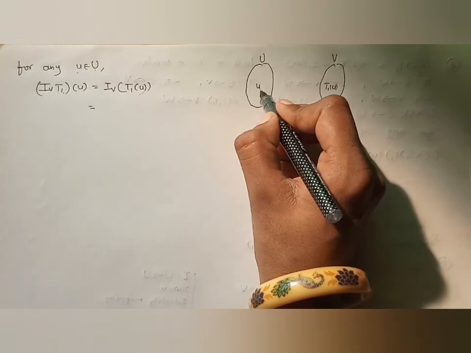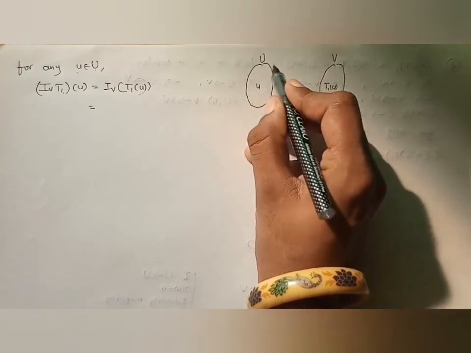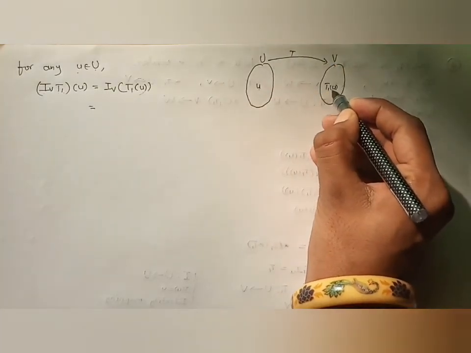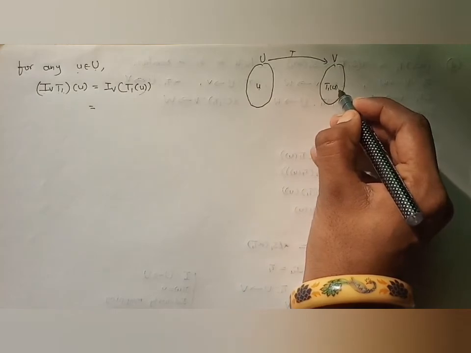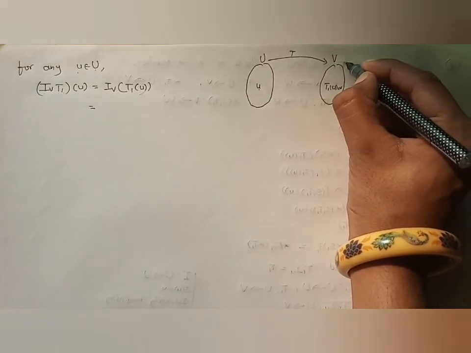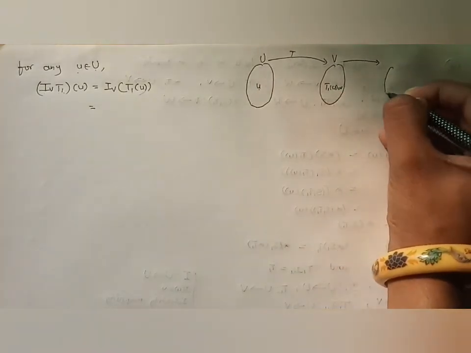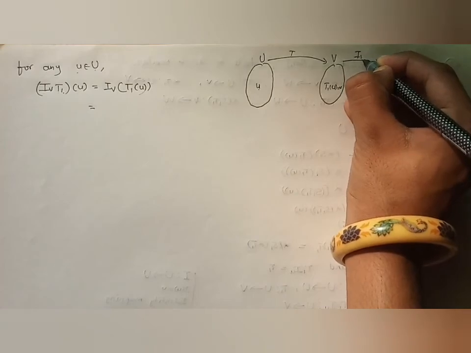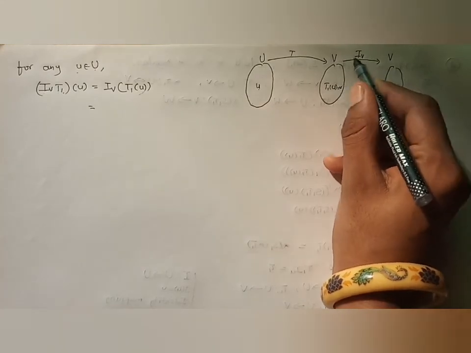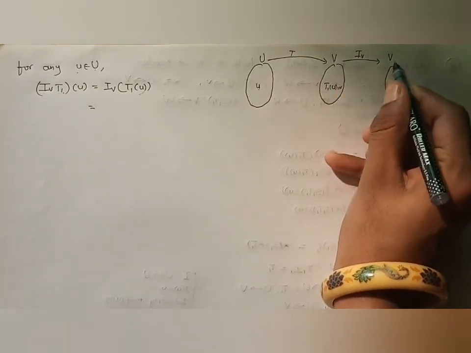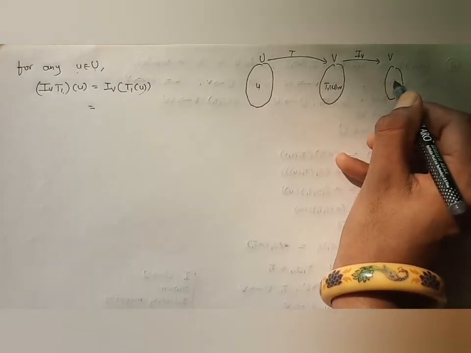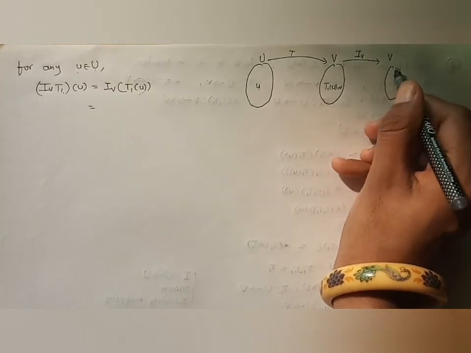If we consider any element U belonging to the first vector space U, through the mapping T1 it will map to T1 of U in V. Then we apply IV, which maps V to V. You have to understand that there is another mapping, IV, from V to V. If I take one element here, it will remain the same since it is an identity mapping.